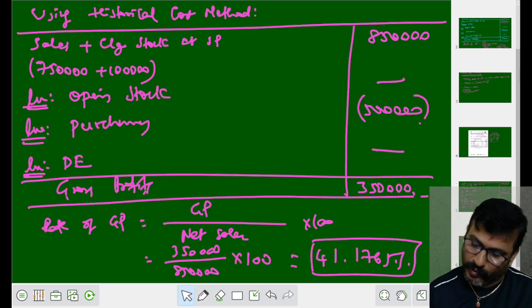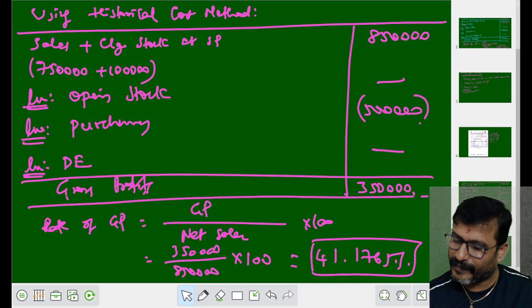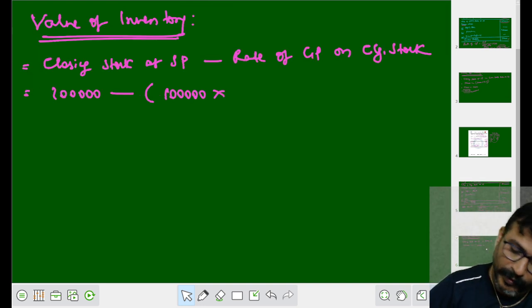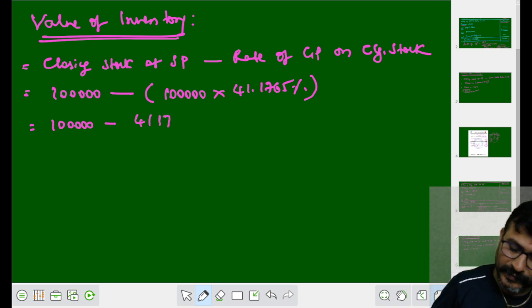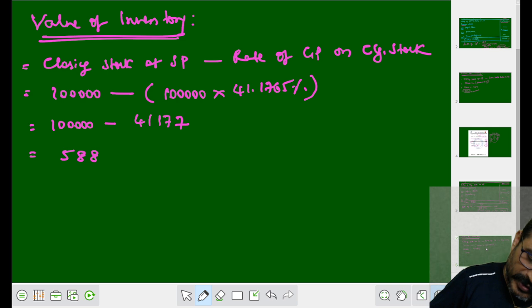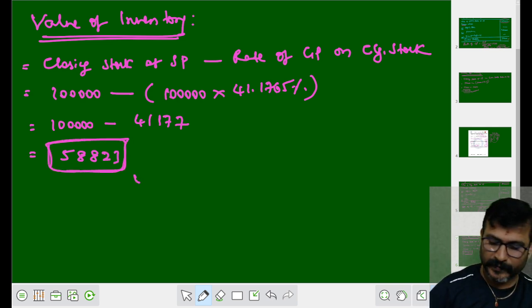What is the rate of GP you got? 41.1765 percentage. So 1 lakh minus 41,177 we are going to get. After subtraction we are getting 58,823 as the value of your closing stock.